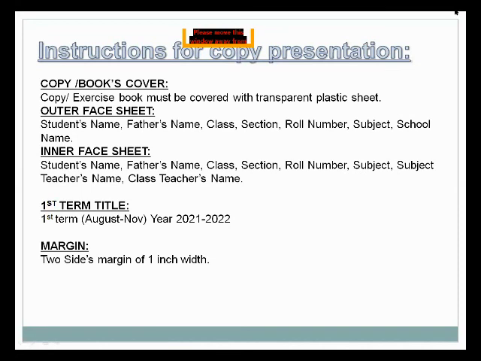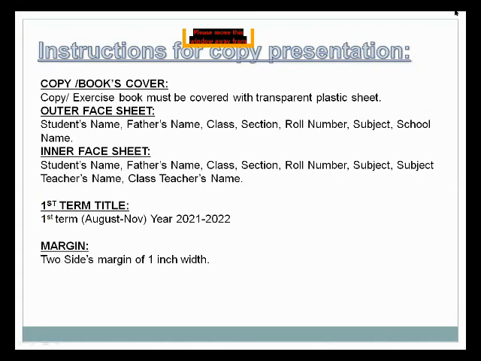And what is our first chapter? Our first chapter, unit number 1, is Introduction to Scientific Measurement. This is our first unit and our first chapter. It means you will make a title page of the first term, and then you will draw a title page of unit number 1.